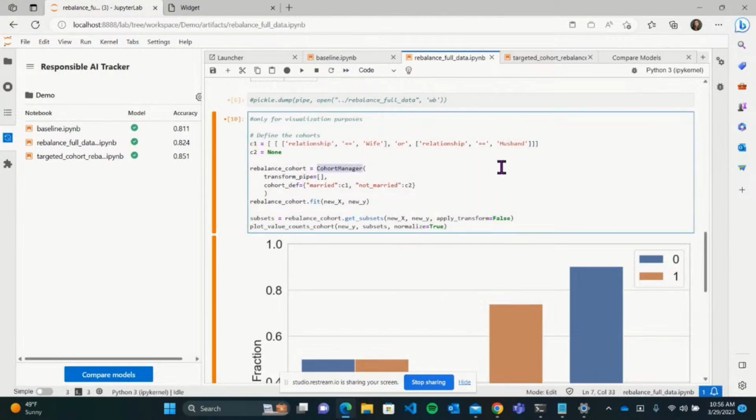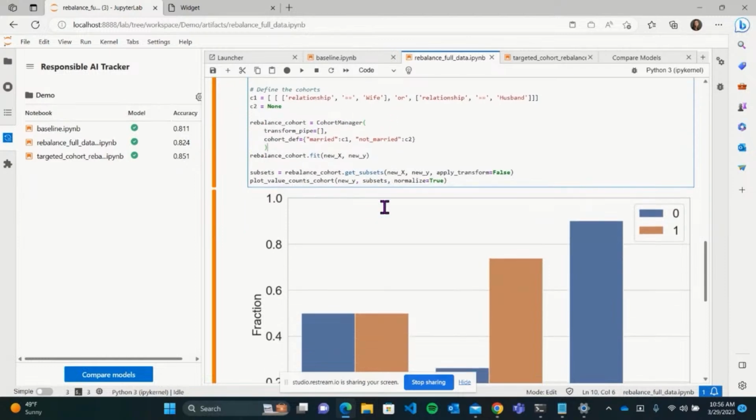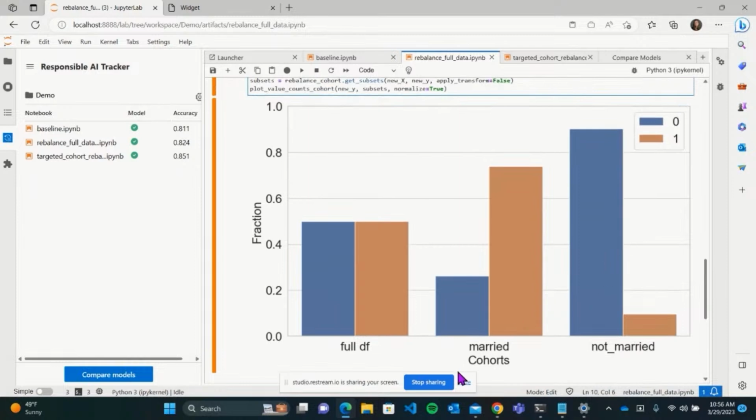I'm going to do that here within my notebook very easily using one of my favorite parts of our RI mitigations library, and that's the cohort manager. The cohort manager class lets you do what we did in the widget, where we created or looked at these cohorts, within your Python code very easily. You don't have to do it manually. You just give it the filters that you'd like to add for your cohorts, and then using a transformation pipeline, we can simply create these cohorts and plot the distribution for both of them.